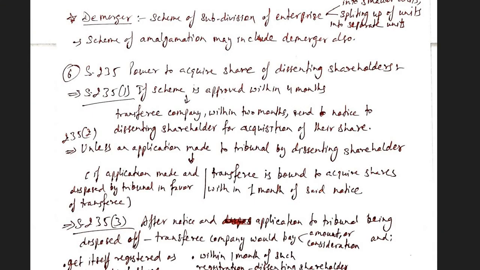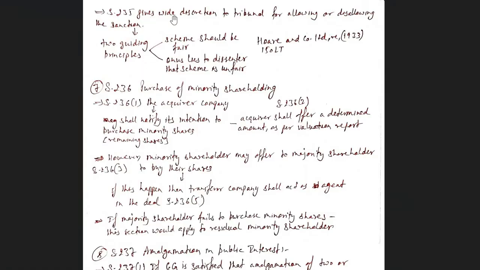After this process, the tribunal has been provided with very wide discretionary power. Next is the purchase of minority shareholding, not shareholder, purchase of minority shareholding. Section 235 gives wide discretion to the tribunal for allowing or disallowing the sanction. Now, two guiding principles are there. First, the scheme should be fair, and the onus lies on the dissenter to show that the scheme is unfair. It was held in Horwell and Company Limited, 1933.